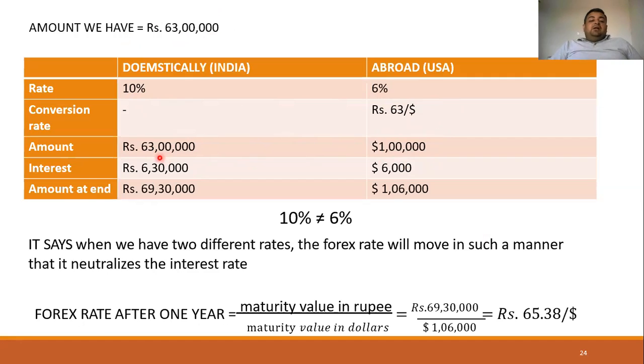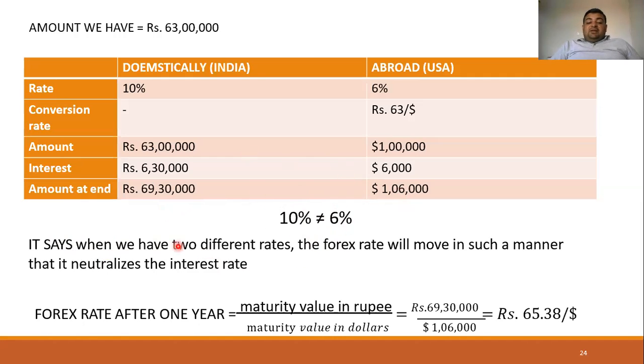The interest in India after a period, the amount will become 69,30,000 at the rate of 10%, and at the rate of 6%, the amount in the USA will become $1,06,000. So at the end of the year, the person will get 69 lakhs and 30,000 from the investment which he has made in India at the rate of 10%, and in the USA the person will get $1,06,000. Now again, as the rate of interest 10% is not equal to 6%, what will happen?